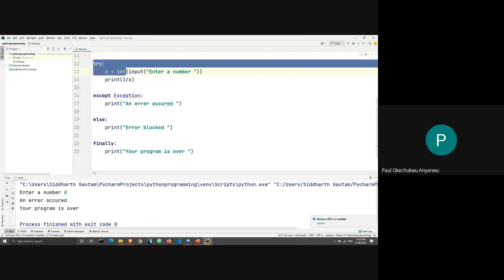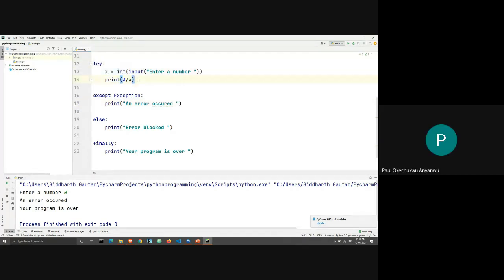Excuse me, sir. If you say if there is an error in the try block, the except will execute. So if there is no error in try and except, both of them will execute? If there's no error in the try block and no error in the except block, both are going to execute?